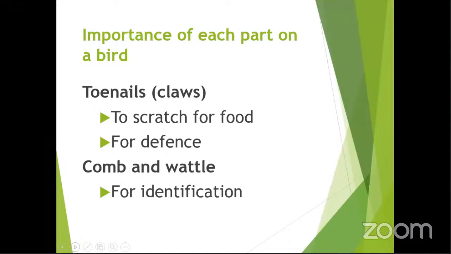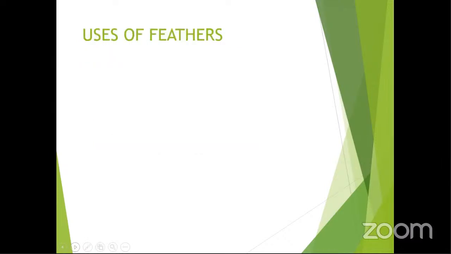When we continue, we shall look at the differences between a hen and a cock. And one of them is a hen has a short tail, while a cock has long curving feathers. We also realize that these birds have got feathers.